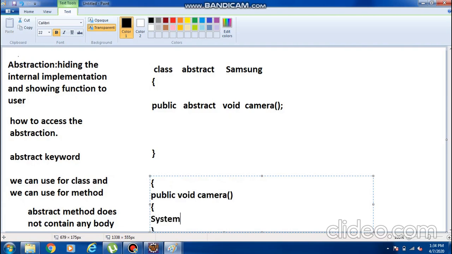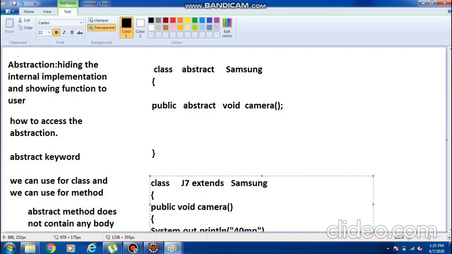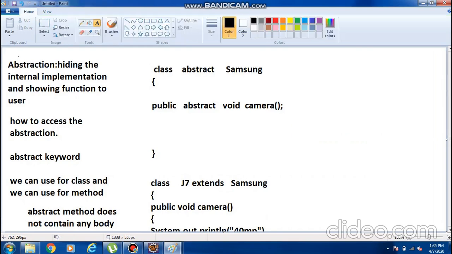Just as an example, I am giving System.out.println with 48 megapixel. I hope everyone is clear with this. I'm just taking the normal class J7 extends Samsung.